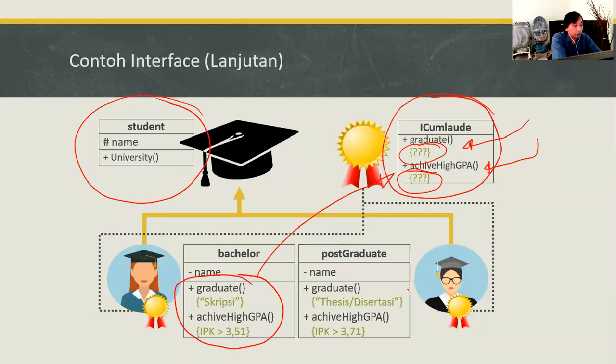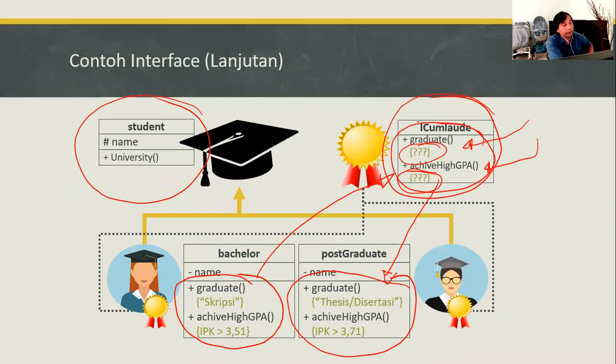And because the postgraduate also implements the cum laude interface, it also has to override the methods of the interface. So by having this kind of condition, you will never miss a very important method belonging to a different class.